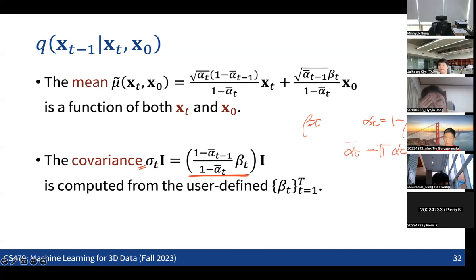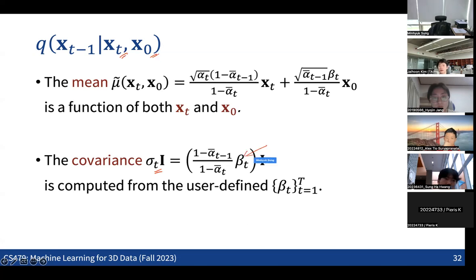So now the covariance, the sigma term here, is defined based on the usual defined parameters. It is not a value determined by the condition on xt and x0; it is a fixed value for an arbitrary time step t. For each time step t, we can directly compute the covariance term. So we just need to know the mean, and the mean is determined by both xt and x0. So this is also a key thing. It is clear.